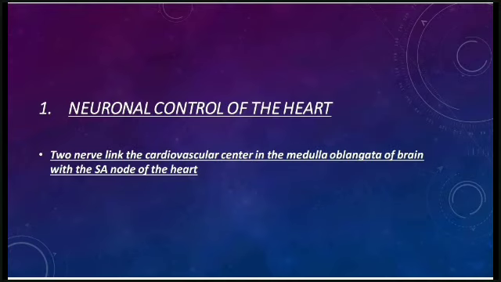The sympathetic nerve is also known as the accelerator nerve because it accelerates the heart activity. The other one is the parasympathetic nerve, which is the vagus nerve. It inhibits the heart activity. So impulses of the sensory nerve pass to the medulla oblongata. For this signal, there are three receptors present: first, the superior vena cava; second, the aorta; and third, the carotid sinus.